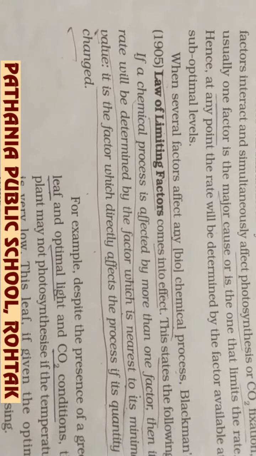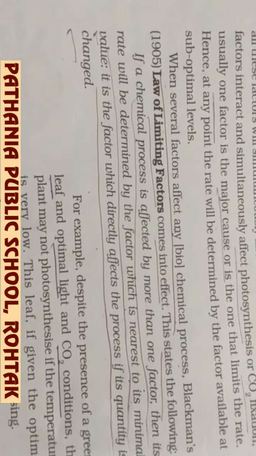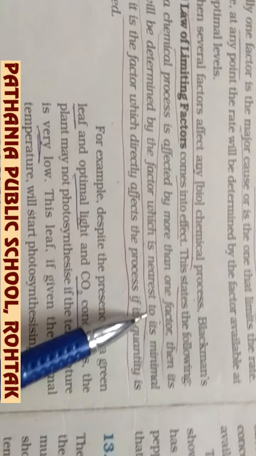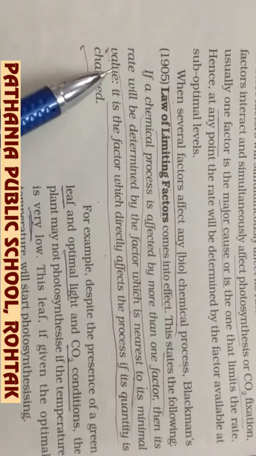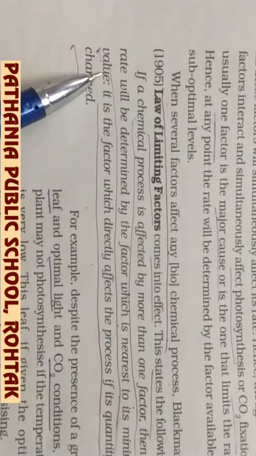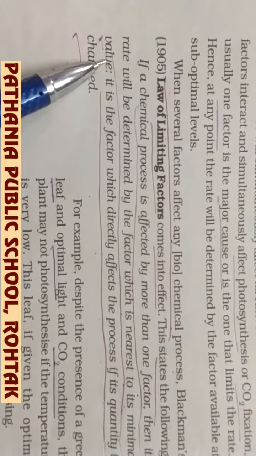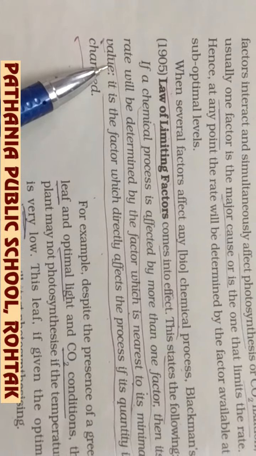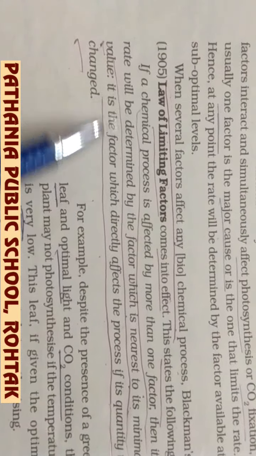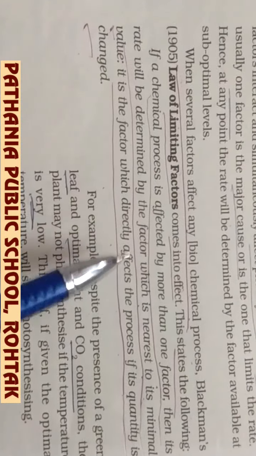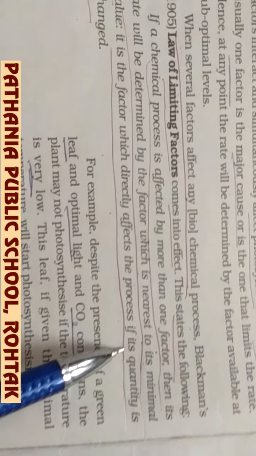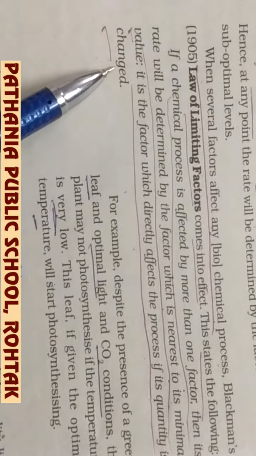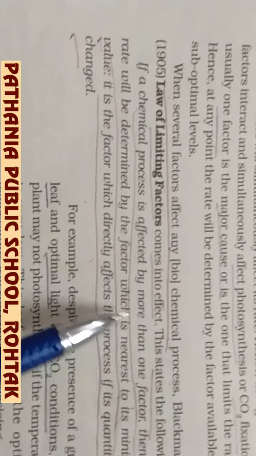But the rate of photosynthesis will be determined by the factor which is nearest to its minimal value. That means the factor which is there in the lowest concentration or in the lowest amount will control the rate of photosynthesis. It is the factor which directly affects the process if its quantity is changed, if it is there at the lowest.